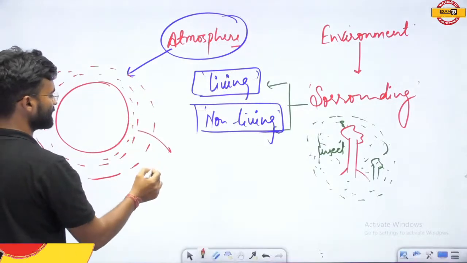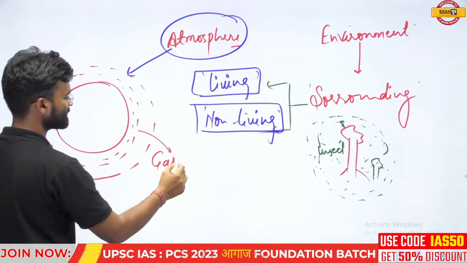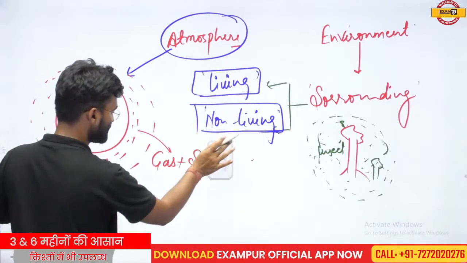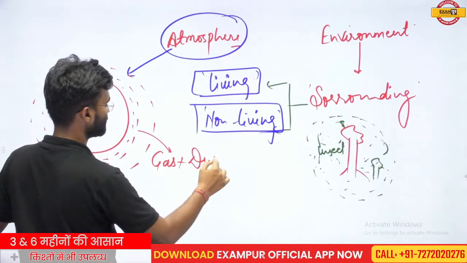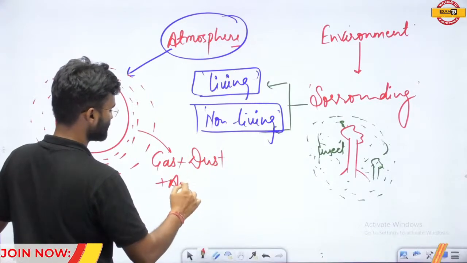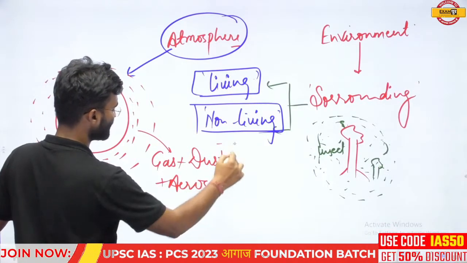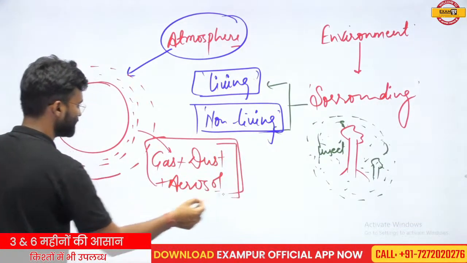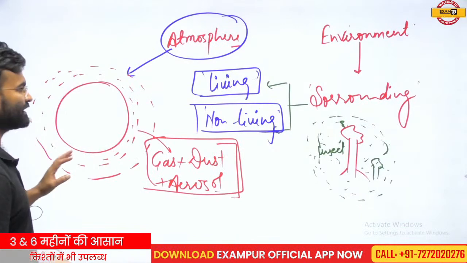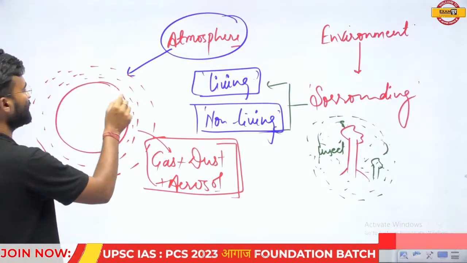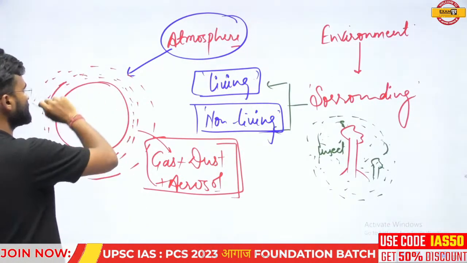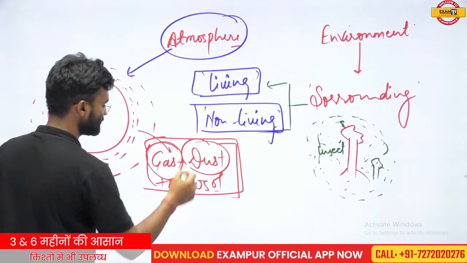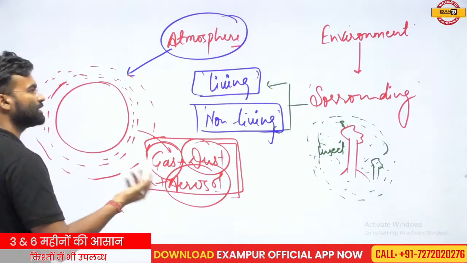In this atmosphere there is a presence of gas, sand particles, or you can say dust particles, there is a presence of aerosol, and there is a presence of humidity. All the things found in this compose the atmosphere. So the atmosphere is basically a blanket found around the earth, composed of gas, dust particles, aerosol, and other things.